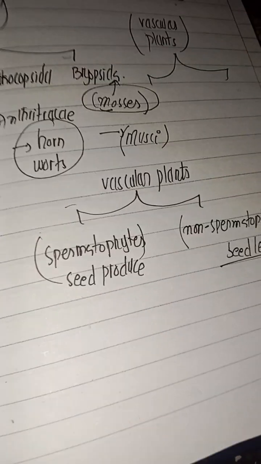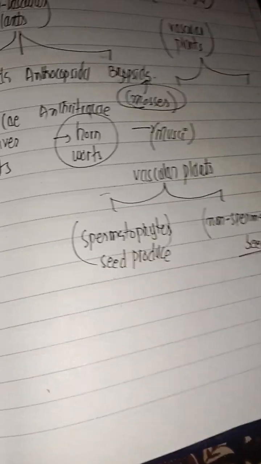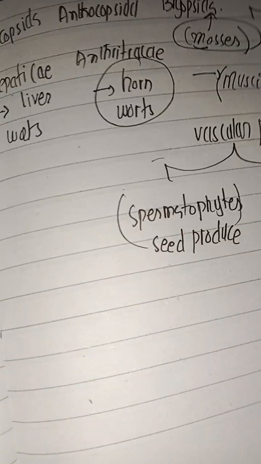So non-spermatophytes are the seedless plants, and spermatophytes are the seed producing plants.